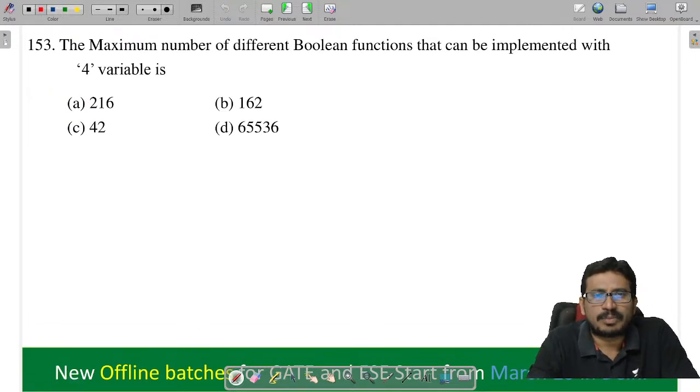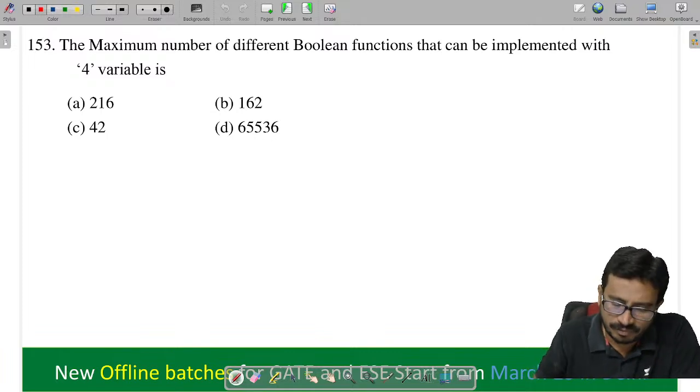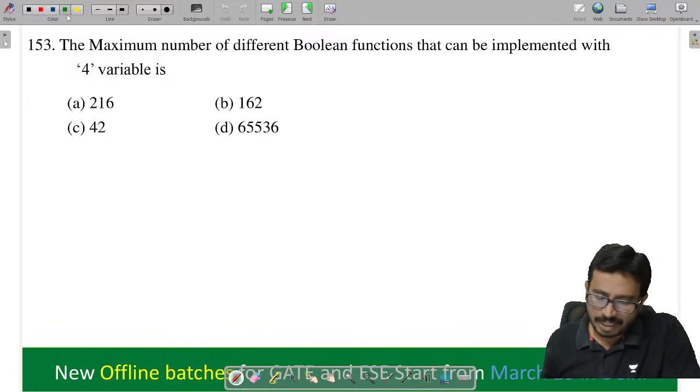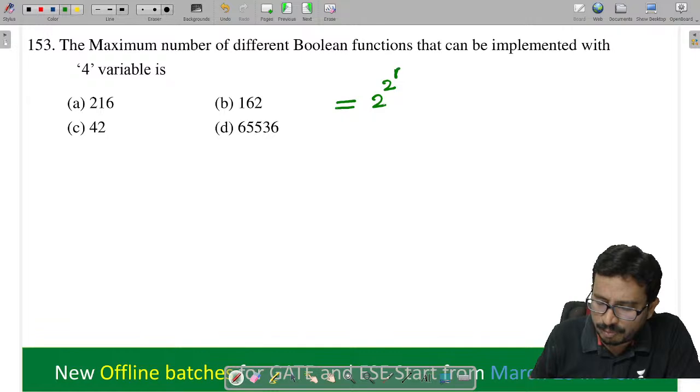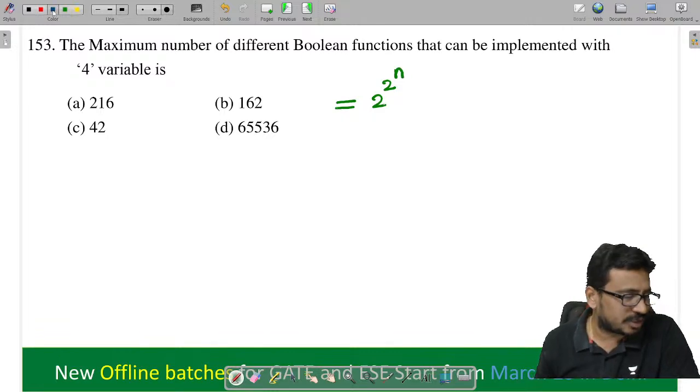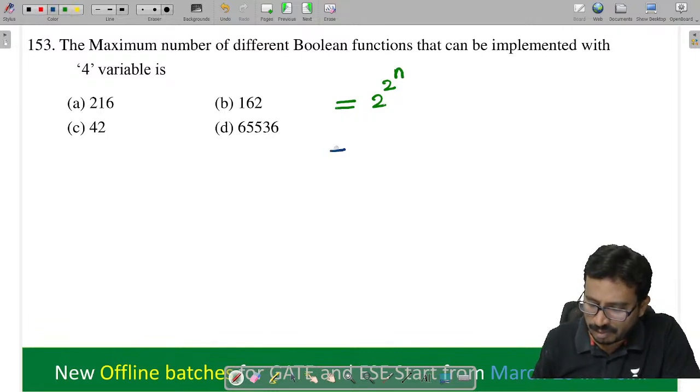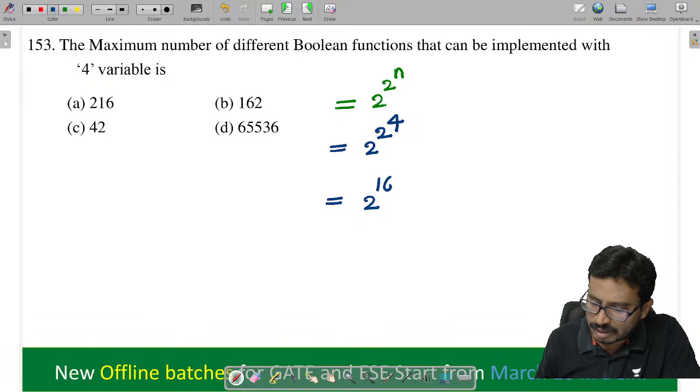The maximum number of different boolean functions that can be implemented with 4 variables. Tell me, how many? We just saw the formula. 2 power 2 power n is the number of boolean functions. So here that is 2 power 2 power 4, which is 2 power 16.